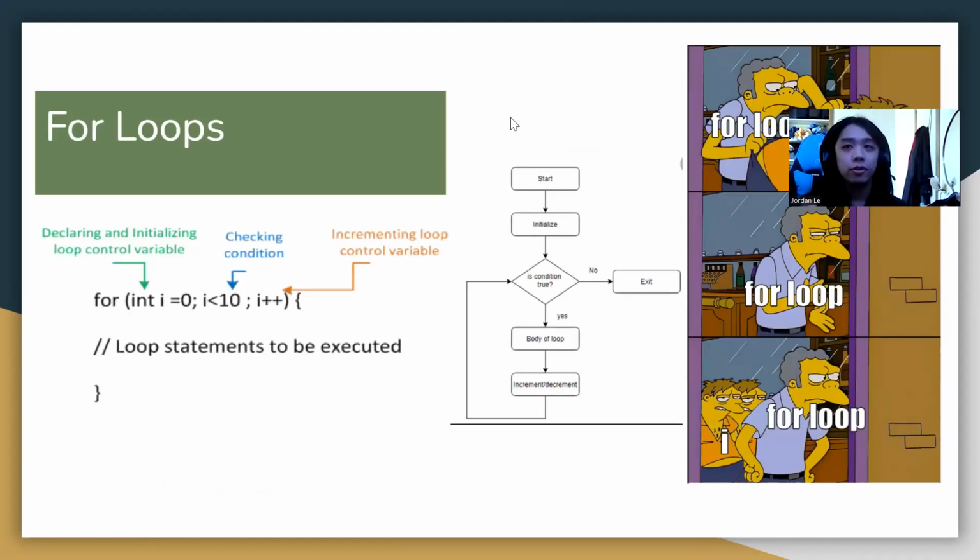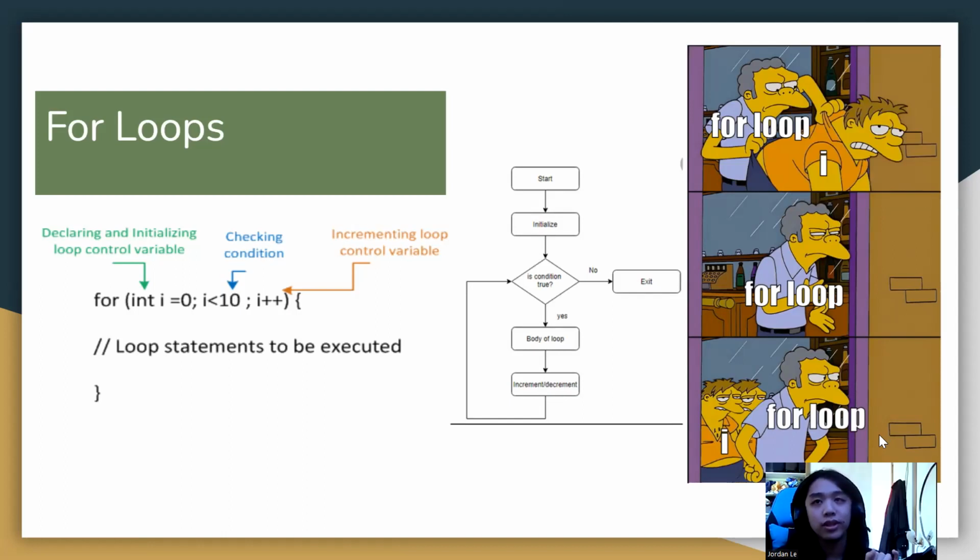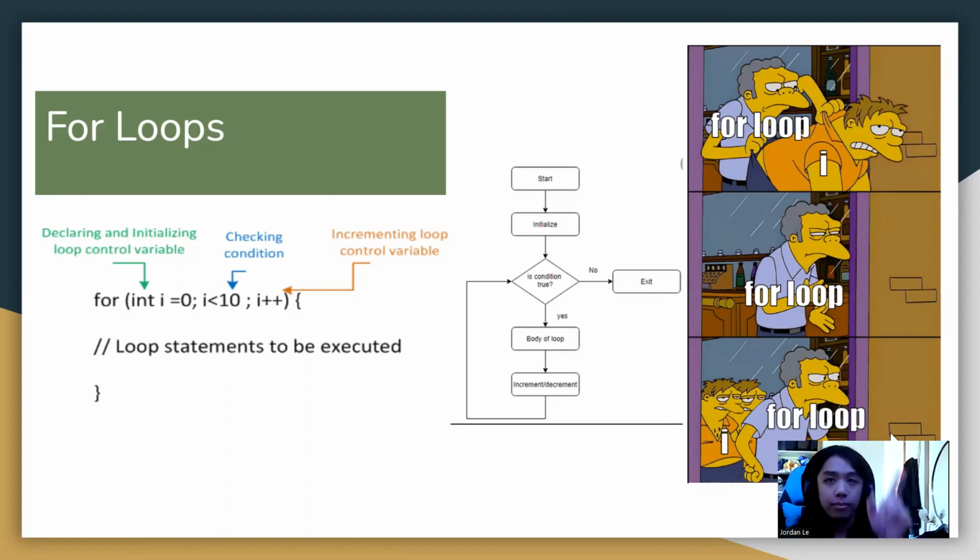For loops look complicated. Just know the middle bit is the part that has to be true. It's the Boolean. You know how in if else, it does this if the Boolean is true. The middle part is what needs to be true. So, i is less than 10.